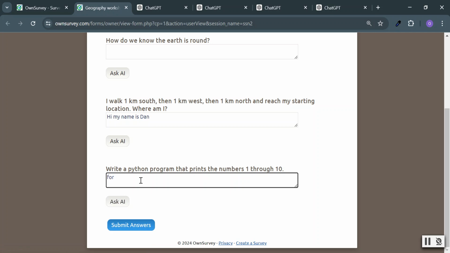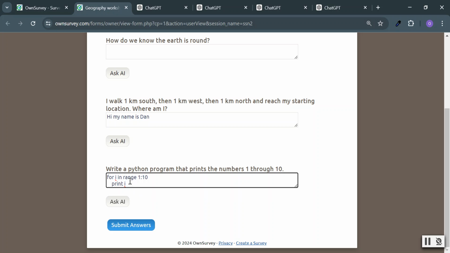For i in range 1 to 10, and then something like this. Print i.